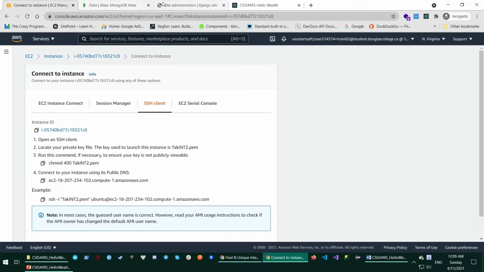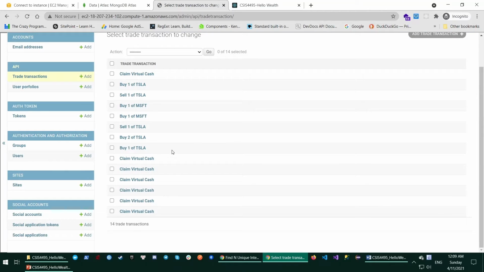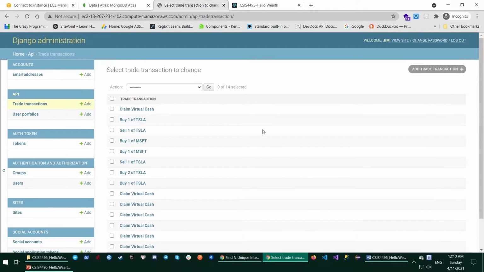Next, I would like to show you the backend of my project. Here's the administration page where we manage everything on the main website. I created a model called trade transaction to store all the user's transactions when they buy, sell, or claim virtual cash to play the trading game.